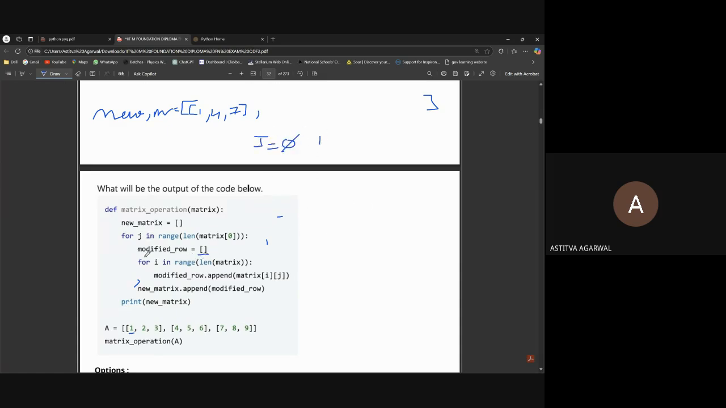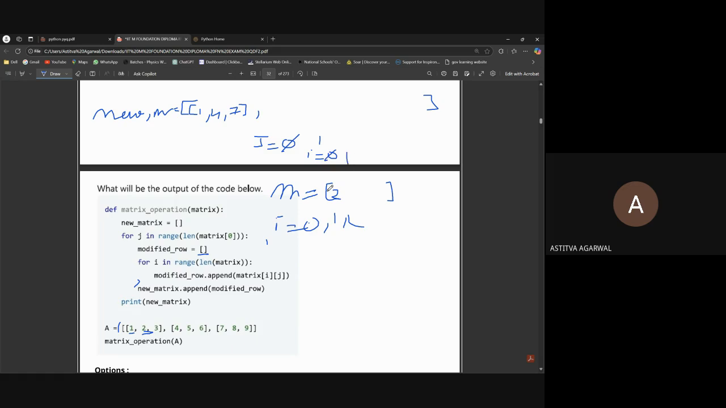Now we will create modified row equals to an empty list, so we will again make it an empty list. Then for i in range, i will work till 0, 1, and 2. Now j is 1, and first i will be 0. So what is matrix of 0 of 1? It is the zeroth index of this matrix and the first index of that zeroth row. It will be 2, so we will write 2.